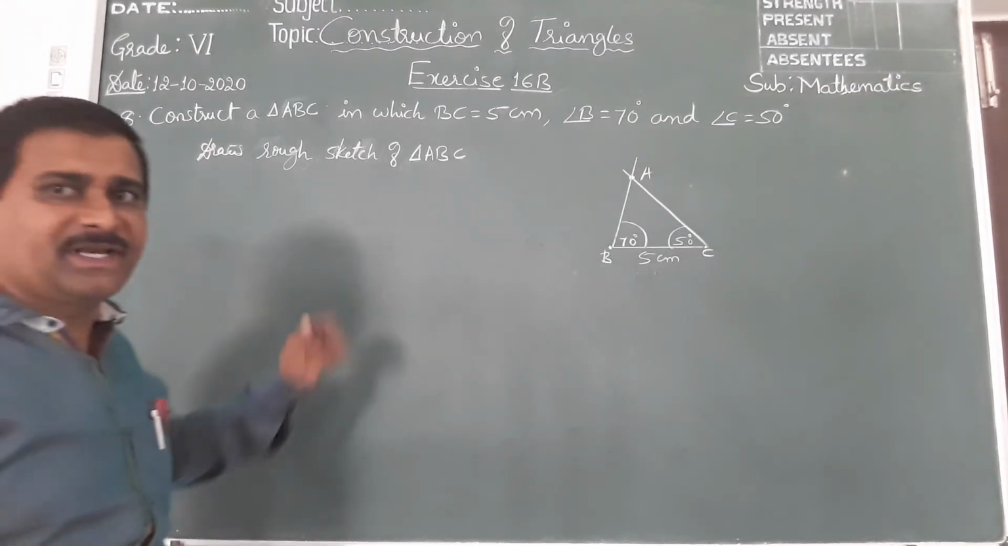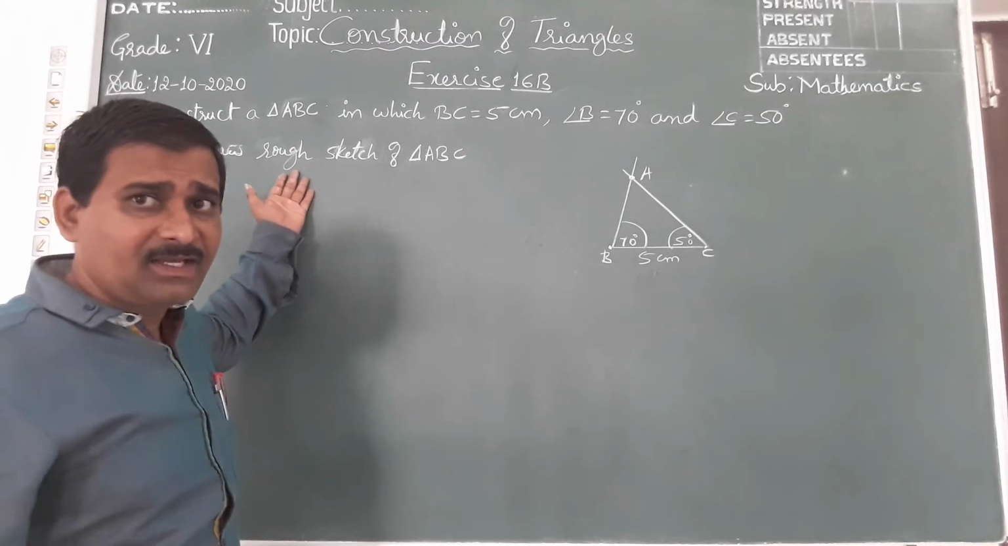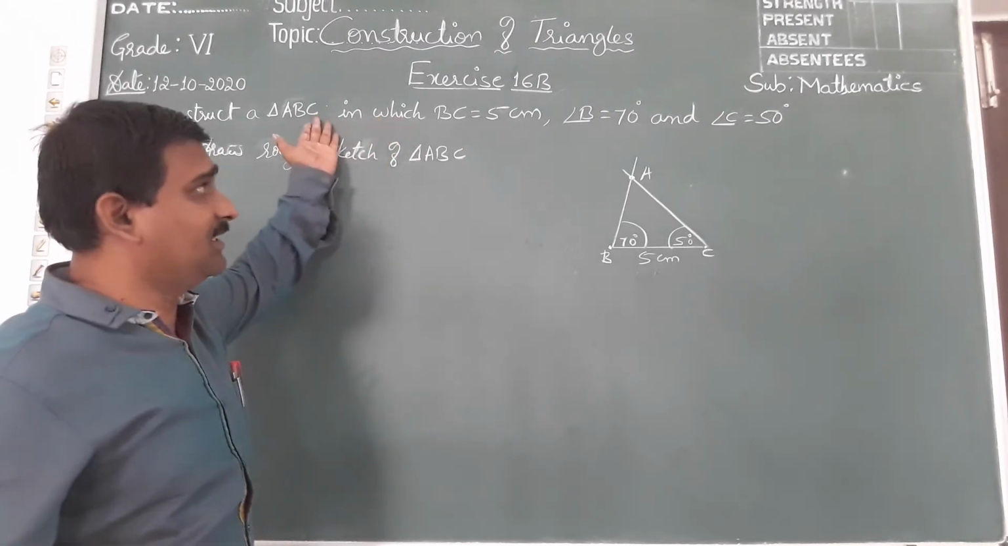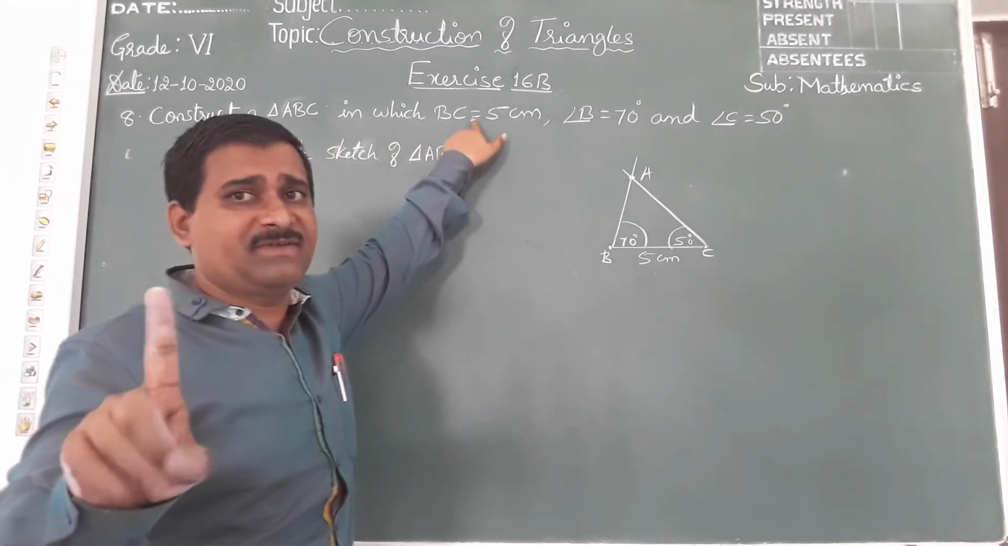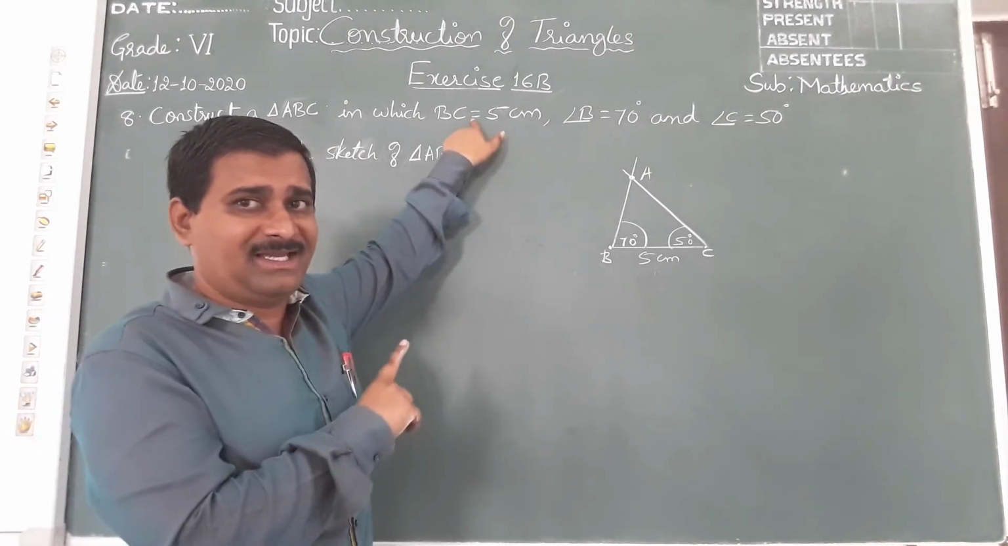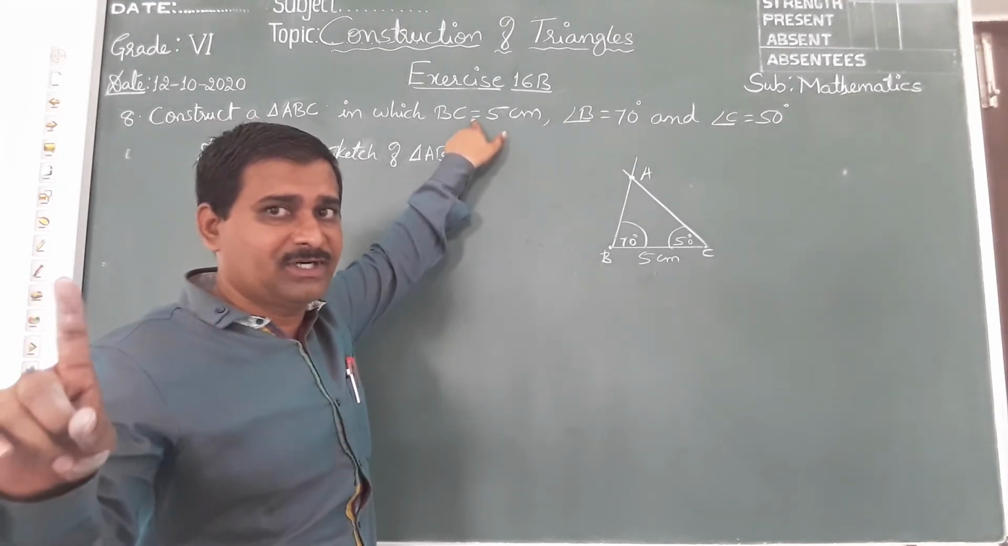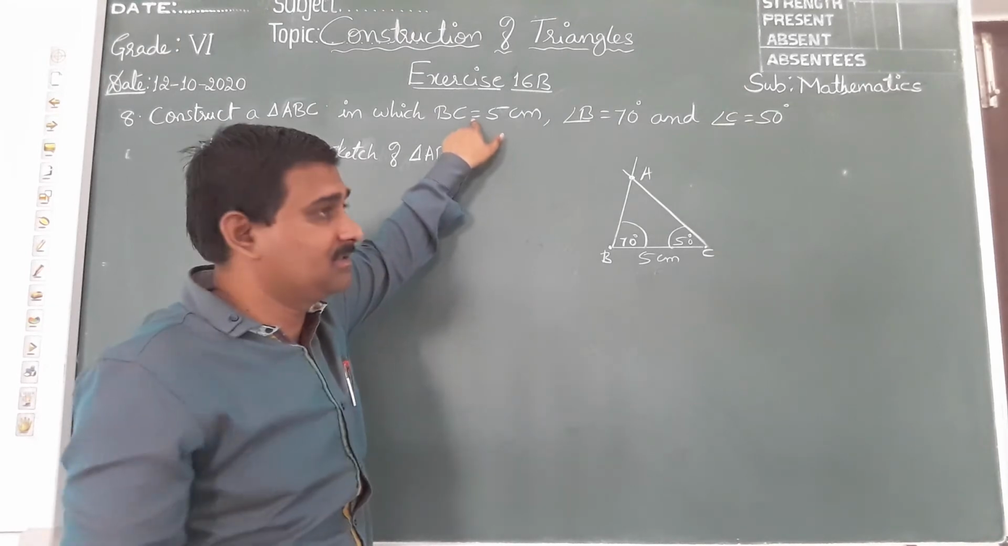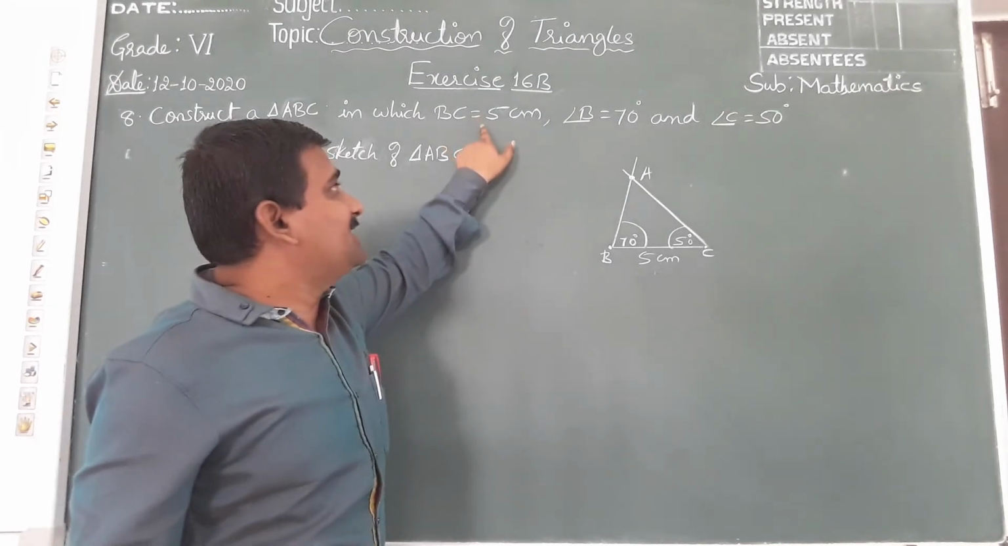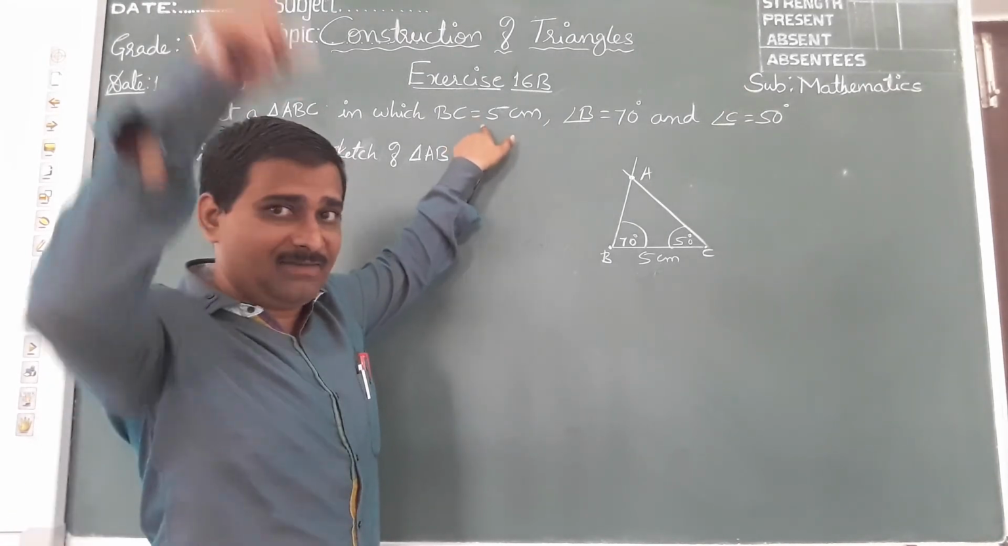Children, this question is very interesting and very easy. Now we should construct triangle ABC, in which only one side is given. It is different again. See, only this I will explain. 9th and 10th you should do yourself. It is exactly like 8th. So concentrate.